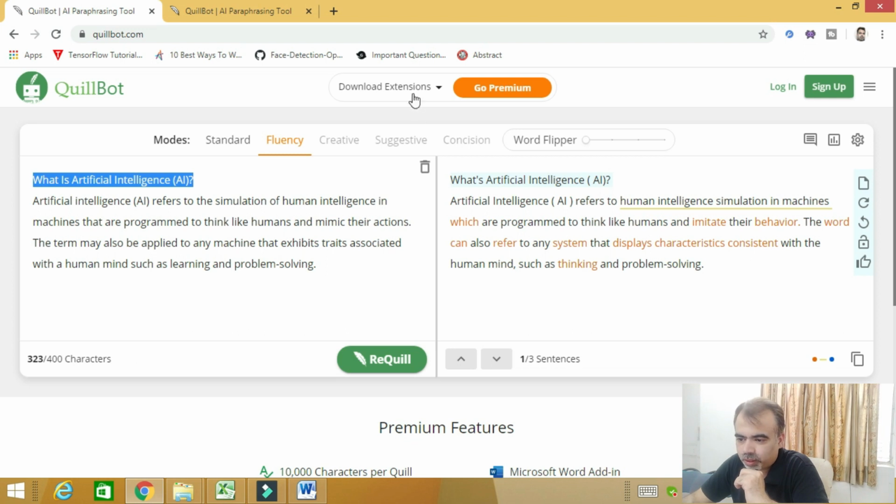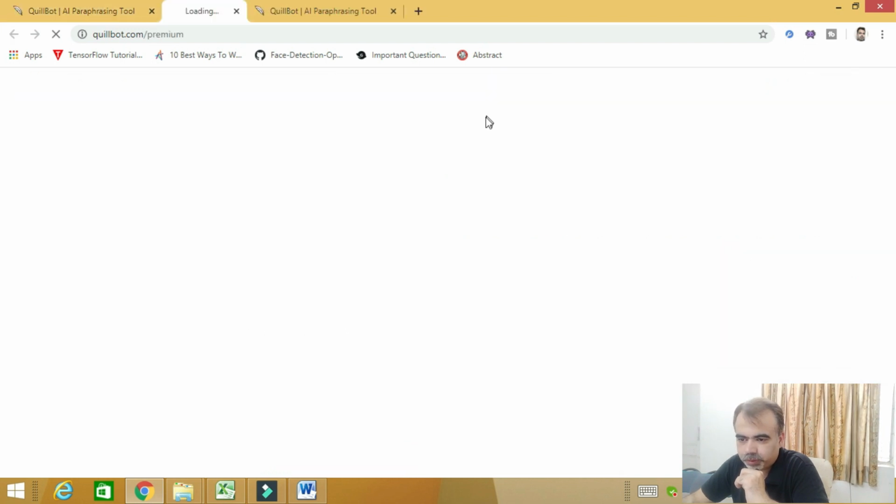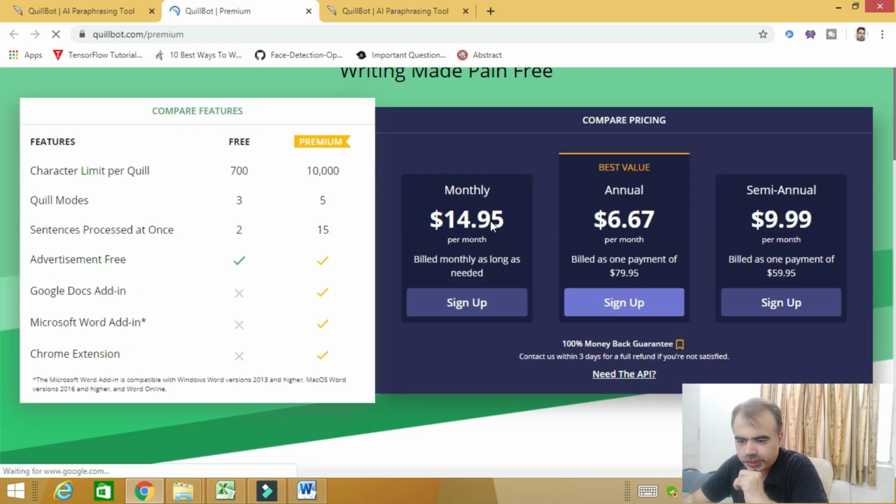And similarly, if you go for its premium, once you click it, it will show you, if you want a 10,000 character limit and want to use all 5 modes and sentences, then you have to sign up at about $5 monthly, and if annually, then 3.33 per month, which is nearly $40. And the semi-annual plan will cost you up to $25.